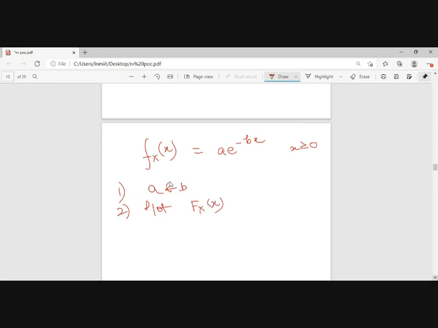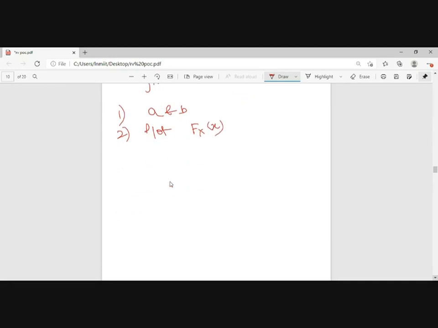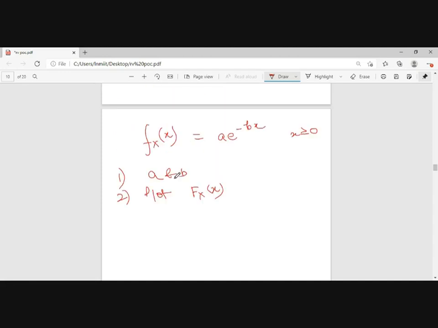Again, plot fx of x. What is the relation between a and b?